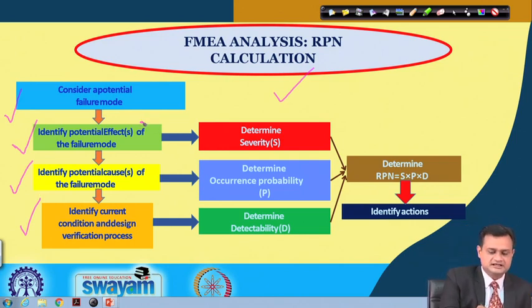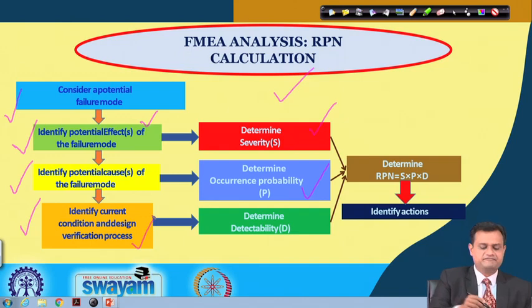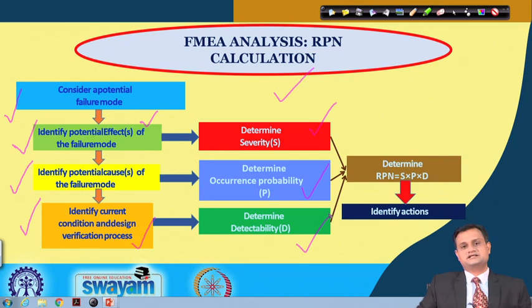When you identify potential effects of the failure mode, what you get is the severity, denoted as S. When you identify potential causes of the failure mode, what you get is the occurrence probability, and when you identify the current condition and design verification process, what you get is the detectability. So you have three terms to calculate your risk priority number, called RPN: severity, occurrence probability and detectability.